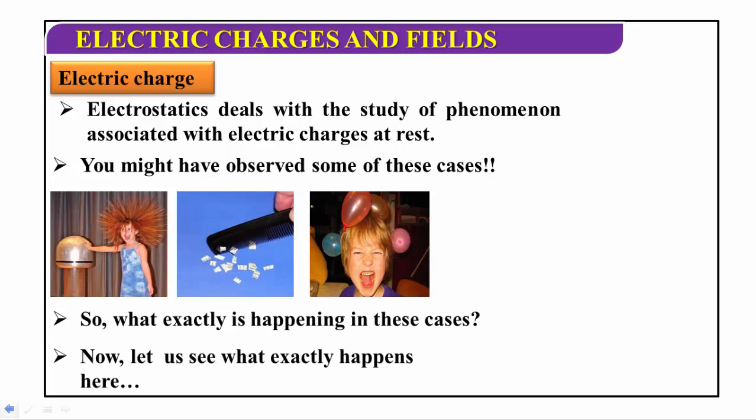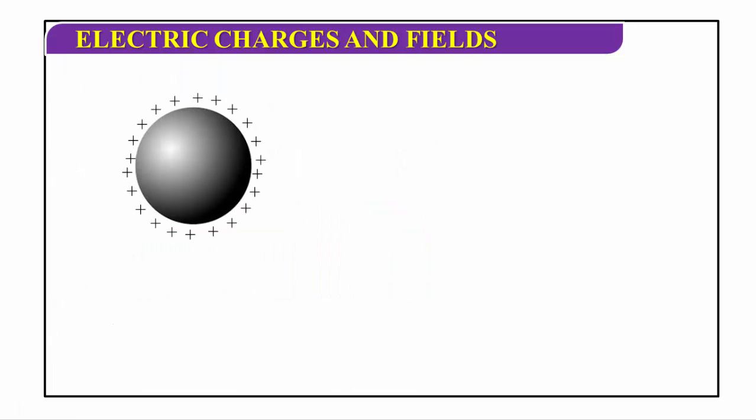Let us see what exactly happens here. Dear students, now I consider this to be a charged body. In this example, the charges reside on the surface of this body. Here the charges are at rest. This body is holding charges on its surface.